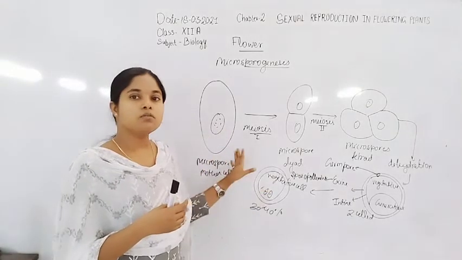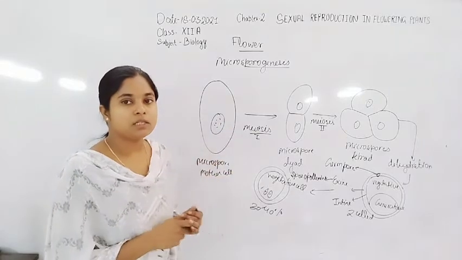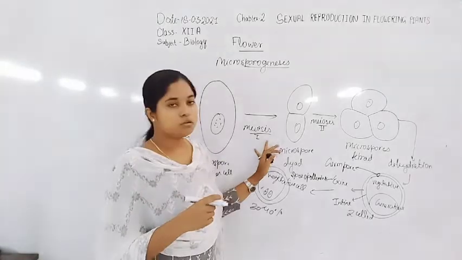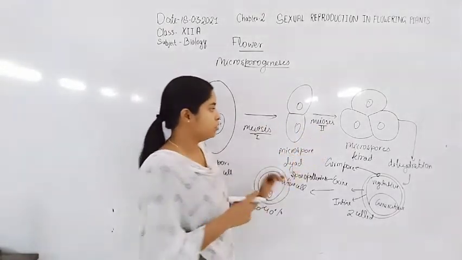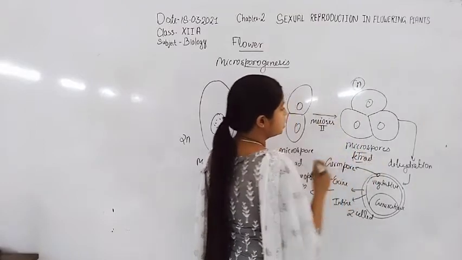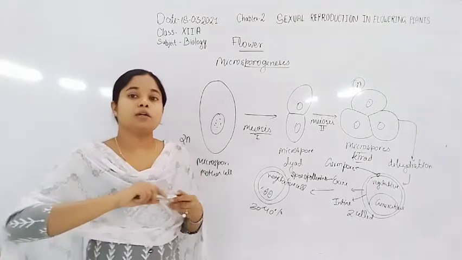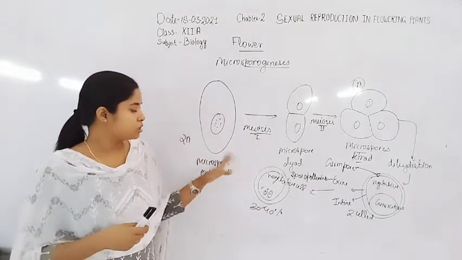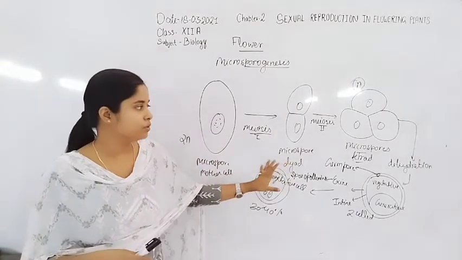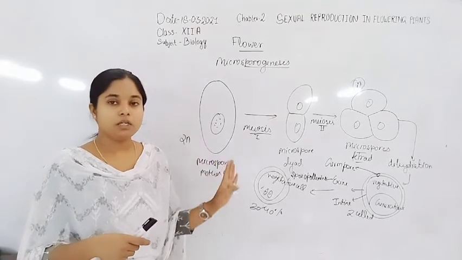And when the microspore mother cell undergoes meiosis division, the ploidy of the microspore mother cell is 2n, and when it undergoes meiosis division, there is formation of n or haploid microspore tetrad structure. Every microspore mother cell undergoes meiosis division, and the cells produced from the microspore mother cell are 4 in number.